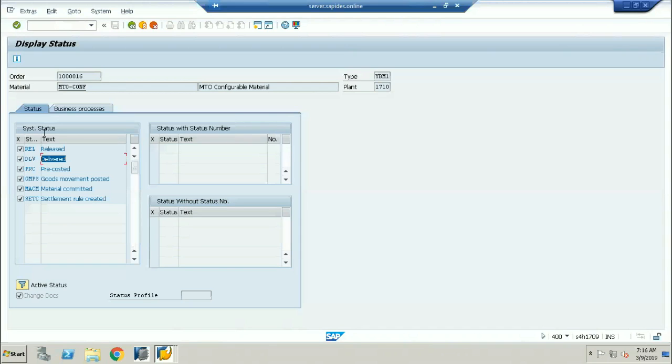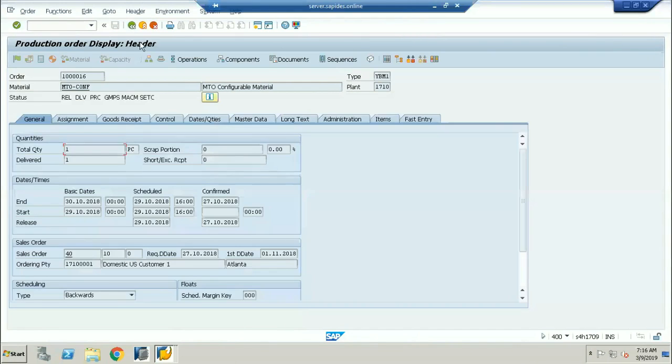Why? Because this is the sales order I had taken. You're right, sir. This is the sales order. You can see here, this is the sales order. This is the ordering party. Means it's a receipt. You're right. Cost of goods manufactured to change in finished goods.